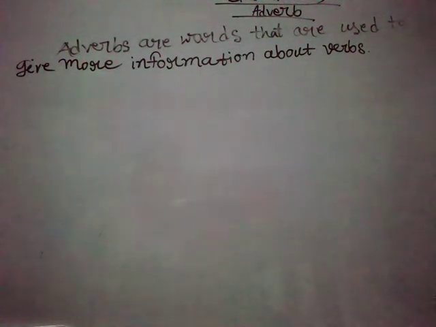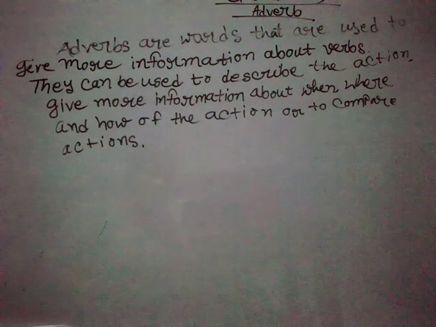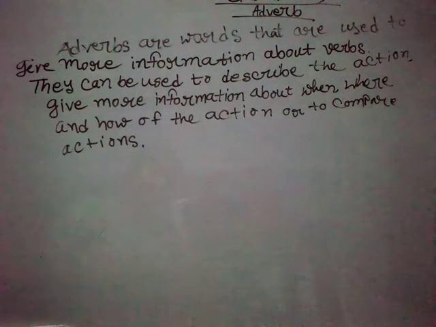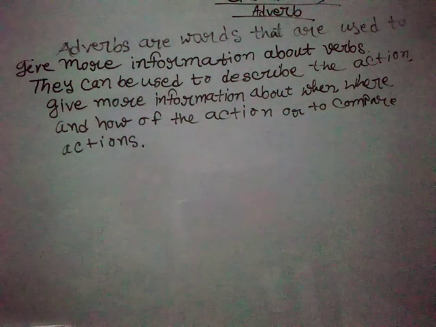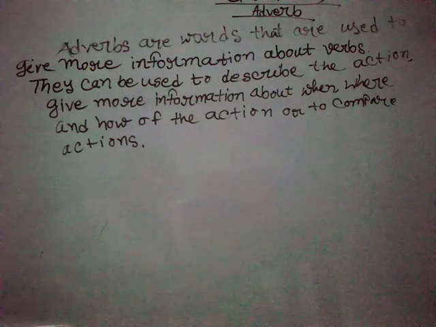Okay babies, let me give you some more information about adverb. Adverbs can be used to describe the action and give information about when, where, and how of the action, or to compare the actions.